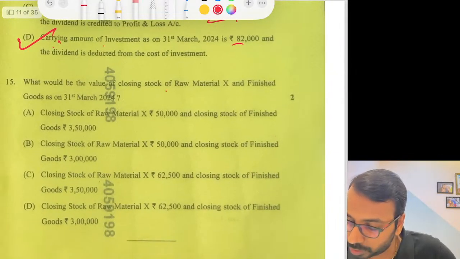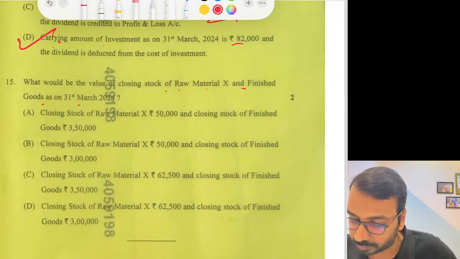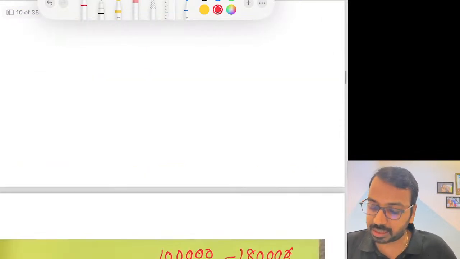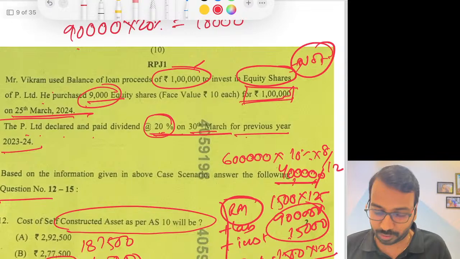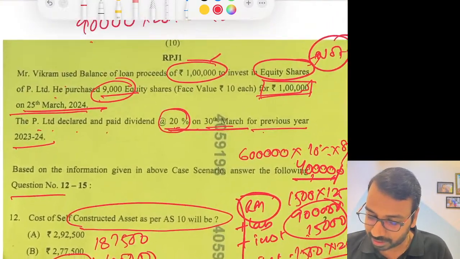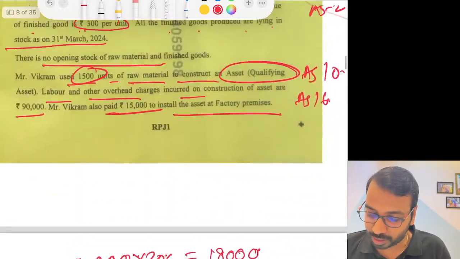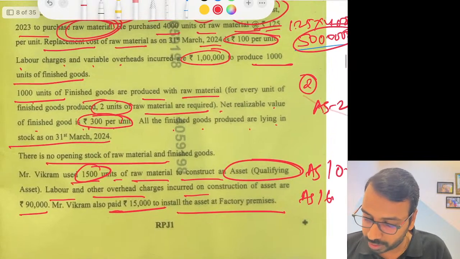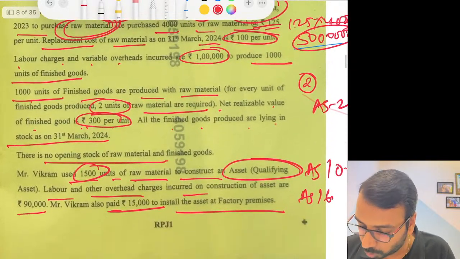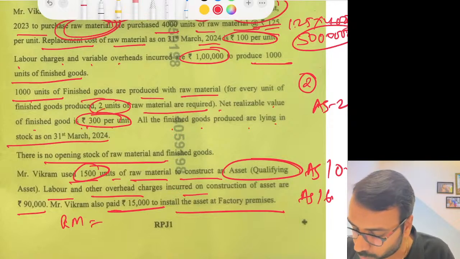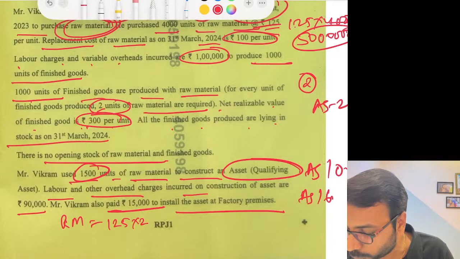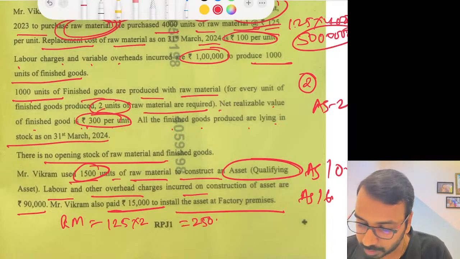What would be the value of closing stock of raw material and finished goods as on 31st of March? So this is a standard 4-mark question actually. If they had asked the question as a normal examination question, it would have been for 4 marks. But here they are cheating us and asking only for 2 marks anyways. So what have we seen? Raw material is 2 units into 125. So 125 into 2, 250.